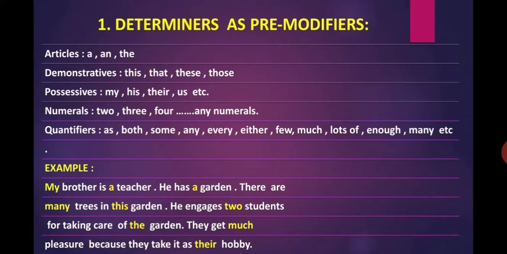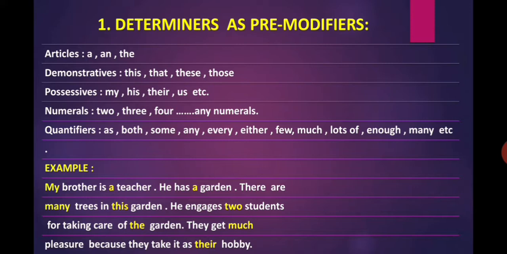Determiners as pre-modifiers. Articles: a, an, the. Demonstratives: this, that, these, those. Possessives: my, his, their, our, etc. Numerals: 2, 3, 4, 5, 6, any numerals.